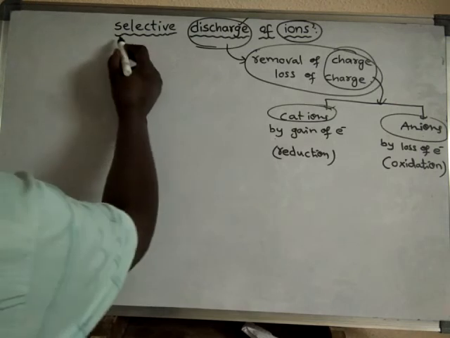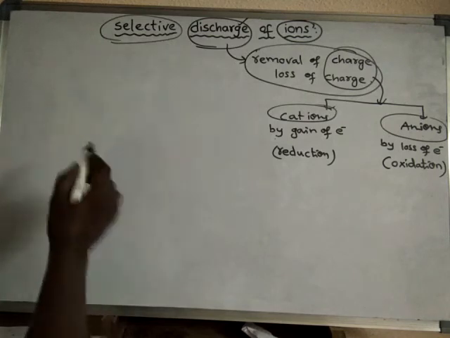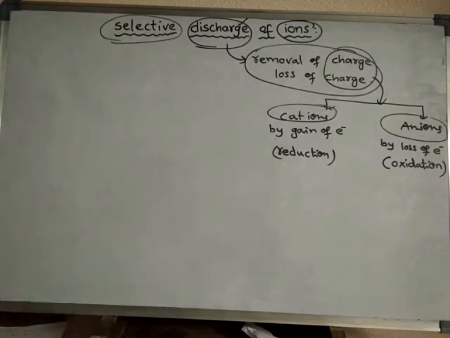So now, what is the meaning of selective discharge of ions? The term selective comes whenever there is a competition. Whenever there is a competition, we use the term selective. Competition means, suppose two anions are there, or two cations are there, or more than one cation or more than one anion are present, then the competition exists between cations, or else between the anions.